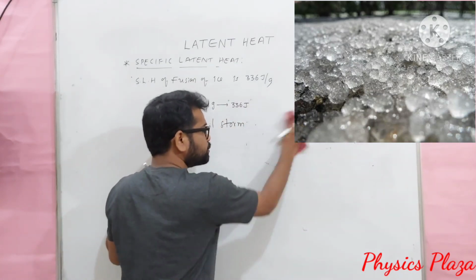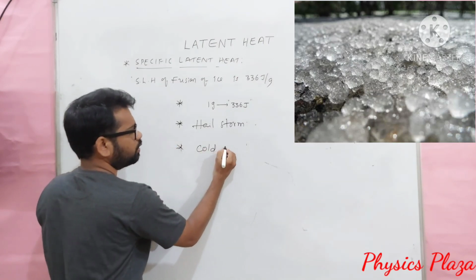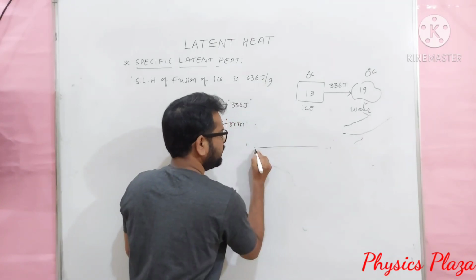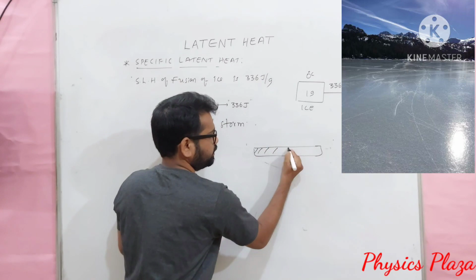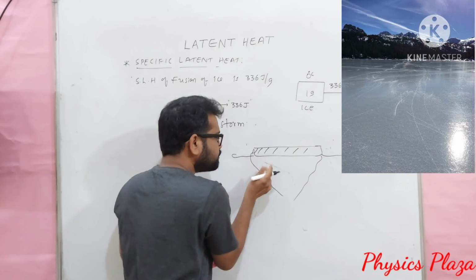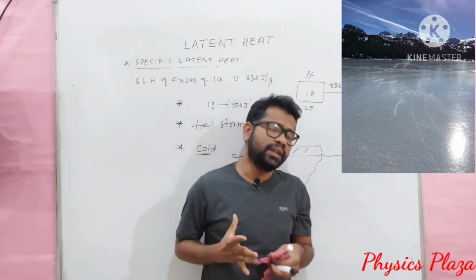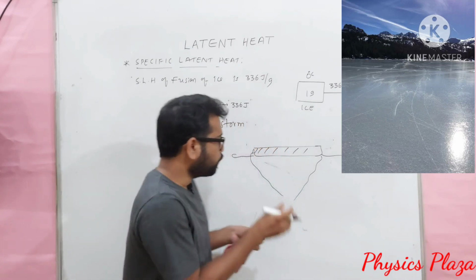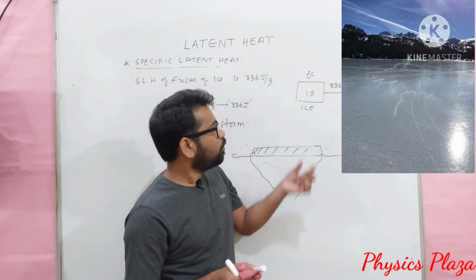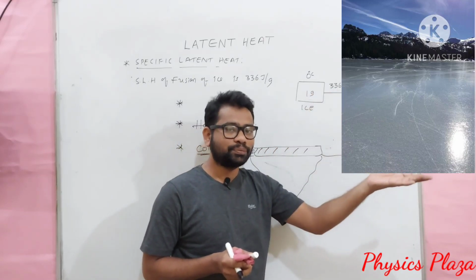And dear children, especially in cold countries, when frozen lakes or frozen ponds are melting, let us say here is a frozen lake. When this frozen lake is melting, the surrounding temperature will go to the minimum. What is the reason? A frozen lake means such a huge amount of ice. We already discussed that even 1 gram of ice needs 336 joules of heat energy to melt.